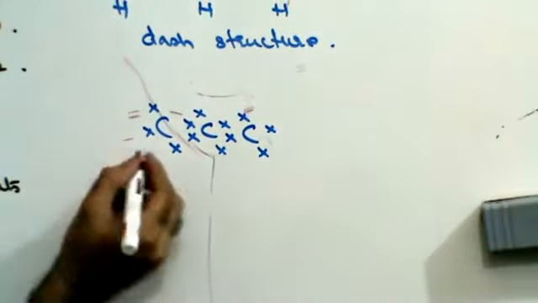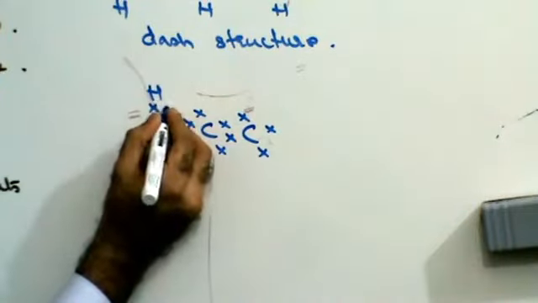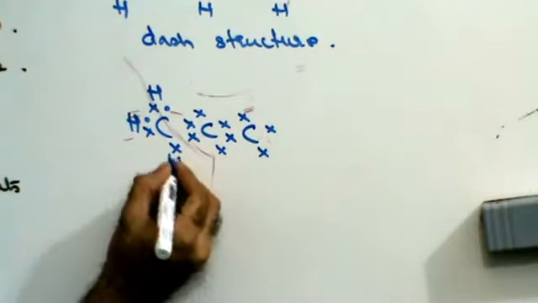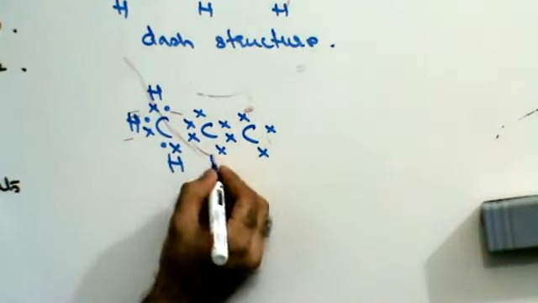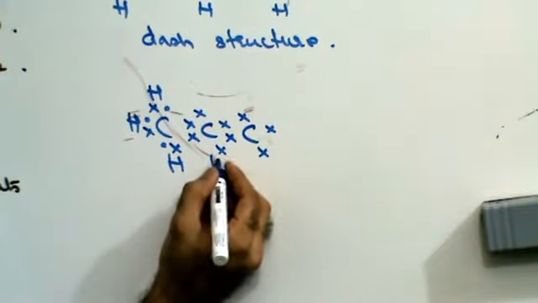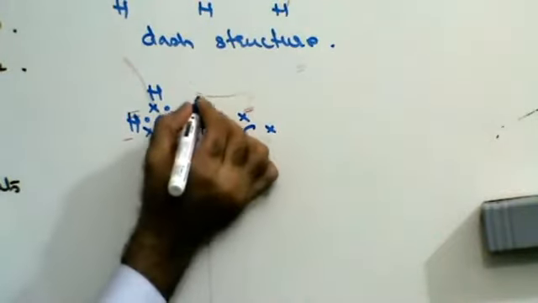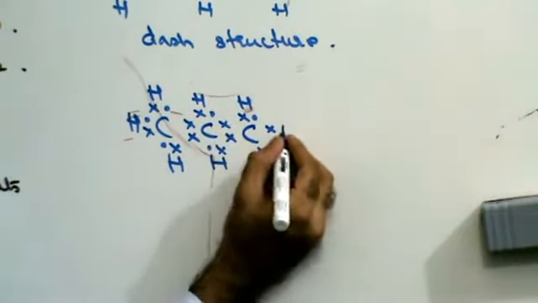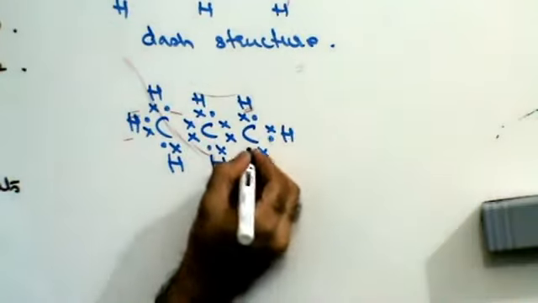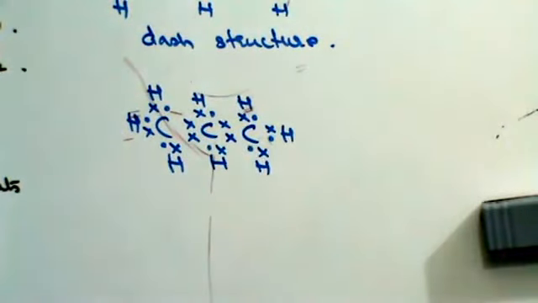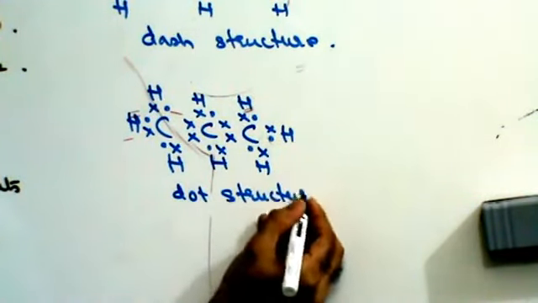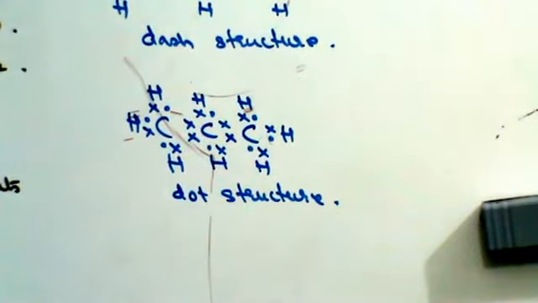Now, hydrogen with 1 electron each, placed on all the remaining bonds. This is your dot structure of propane.